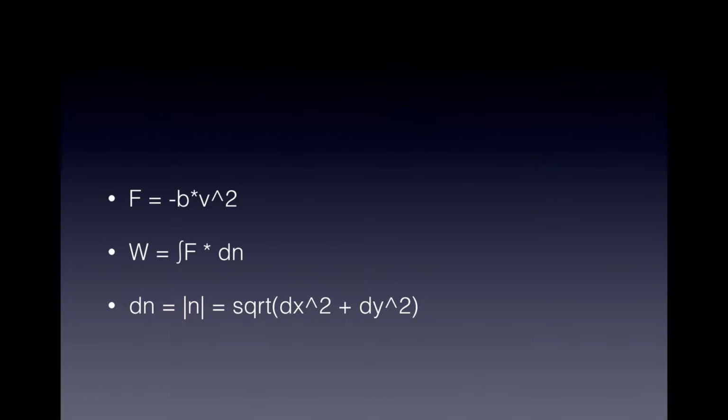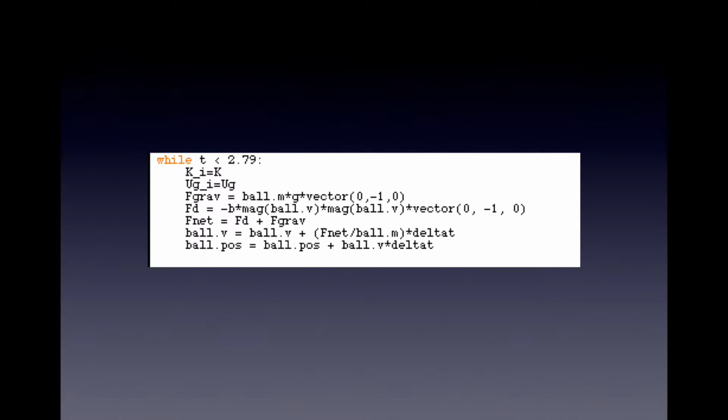To calculate the work done by the drag force, I multiplied the drag force, which is some constant b times velocity squared, during the time step by the distance traveled. Because drag force acts in the direction of velocity and the cliff jumper is moving in 2 dimensions, the distance traveled equals the magnitude of the displacement vector. To calculate the work done by gravity, I multiplied the gravitational force, mass multiplied by the gravitational constant of Earth, during the time step by the change in y position, because gravity only acts in the y direction.